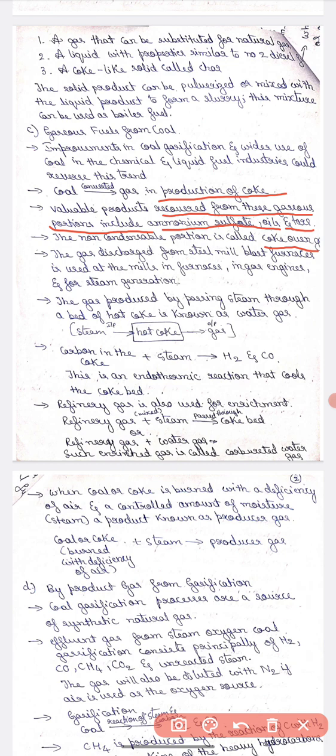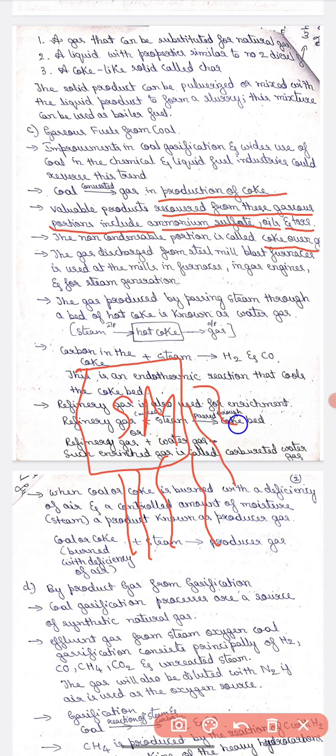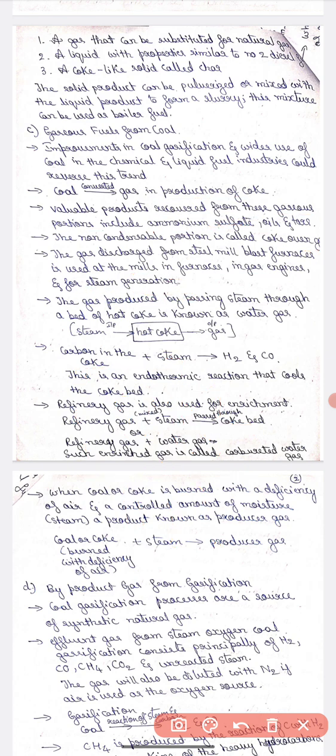The gas discharged from the steel mill is used in the mills, in the furnace, in gas engines, and for steam generation. The gas produced by passing steam through a bed of hot coke is known as water gas.